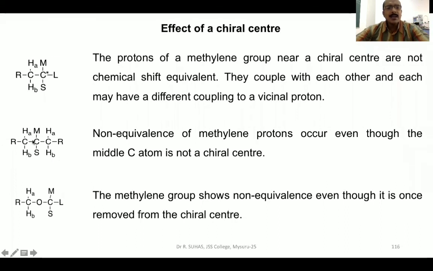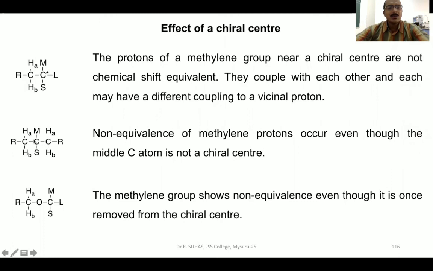Suppose the chiral carbon atom is absent in the molecule, then will the methylene groups show a different type of coupling? We shall see by taking this example. So here, this is the center carbon atom. Here M is attached on the upper side, S is attached on the lower side, whereas on the left hand side and the right hand side, we have got the same group, CH2 with HA and HB, HA and HB.